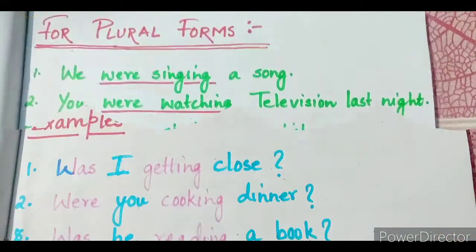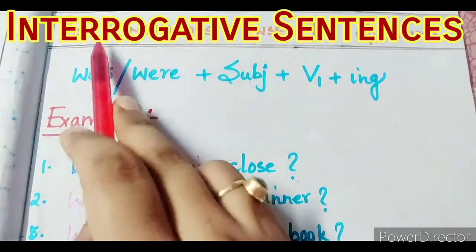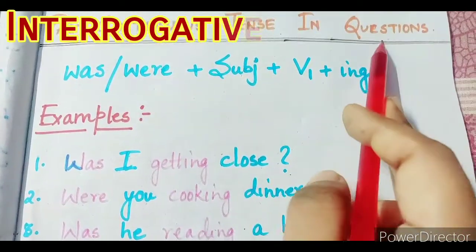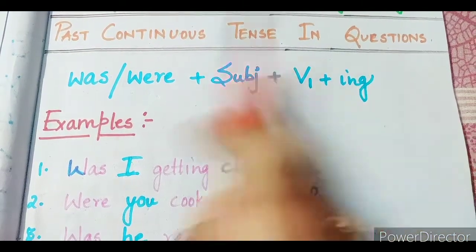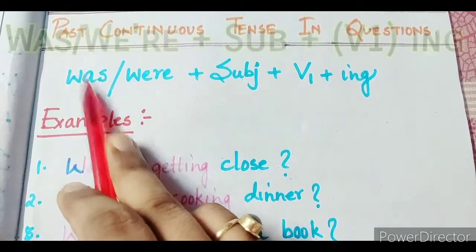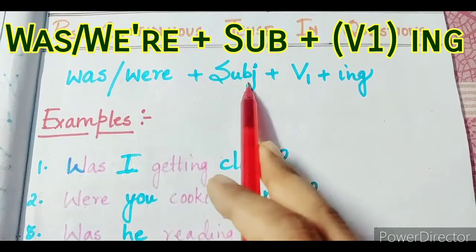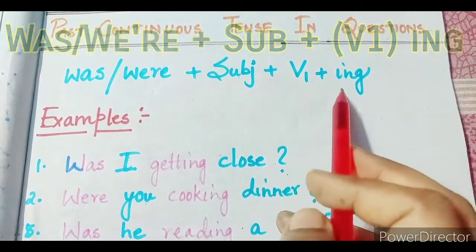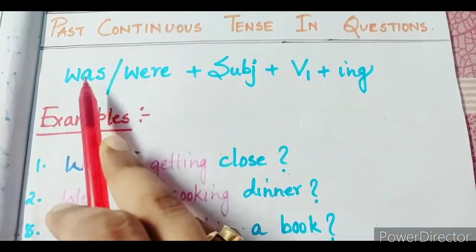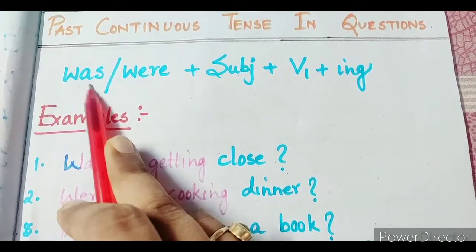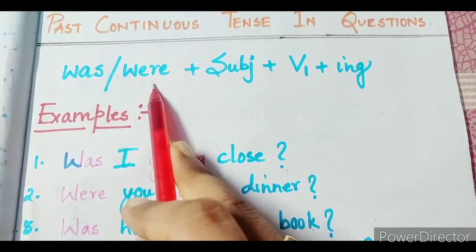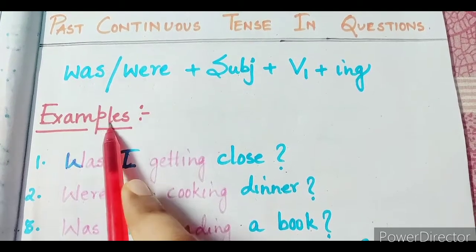Now let's have a look at the past continuous tense in questions. We use the auxiliary verbs was and were plus the subject plus the base form of the verb in its ing form. We use was for the singulars and were for the plurals. Now let us go through some examples.